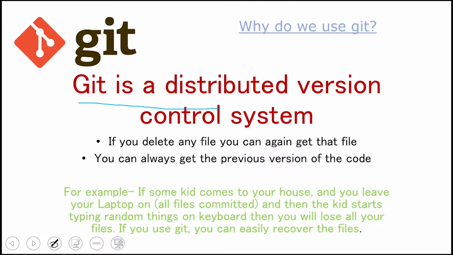If some kid comes to your house and you leave your laptop open and all files are committed, and by committed I mean the working tree is clean, I will explain what a working tree is. Then think that the kid just keeps typing random things on your keyboard, and then you will lose all your files. But using Git, you can easily recover these files. It is a very easy procedure. It is just a command, git checkout, that helps you to recover all your previous code.